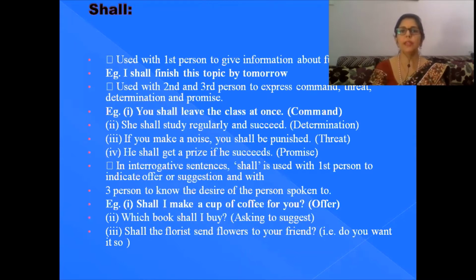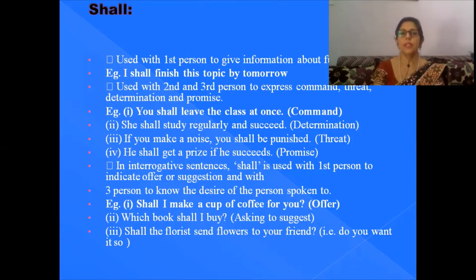It is used with second and third person to express command, threat, determination, and promise. The first example: you shall leave the class at once. If this is a command, then you can use you shall, otherwise in place of shall you will use will.